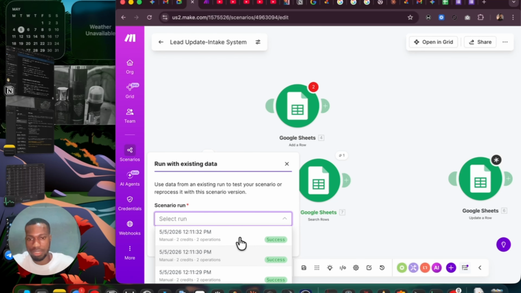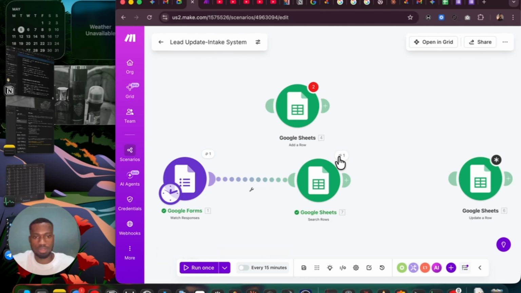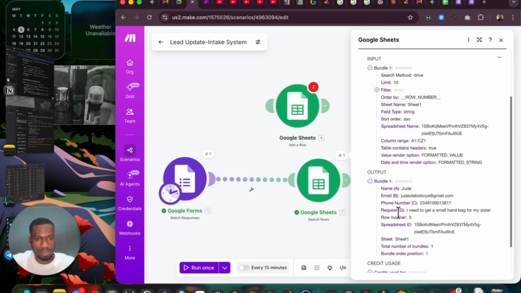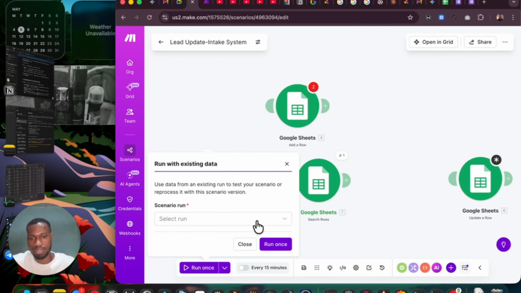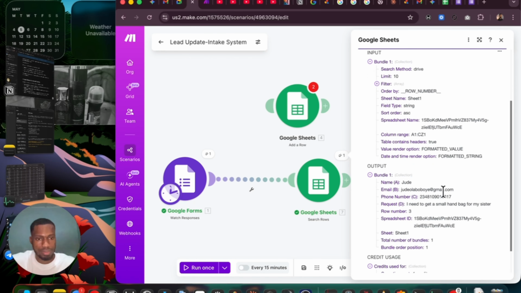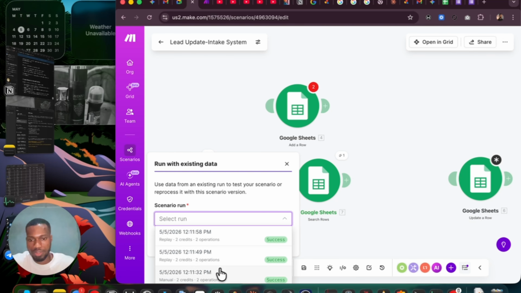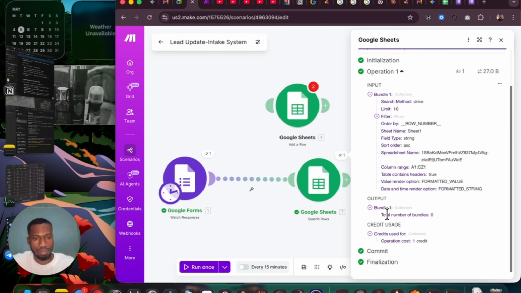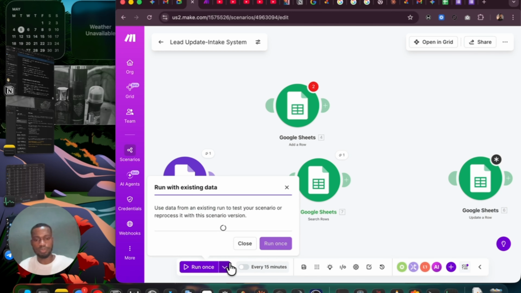Let us go over this again. Let's run once and see. This is based on the last 3, right? So we're running based on this. So what happened here now is that it searched for it, but it's not getting that particular one. That is why it's bringing total number of bundles 0. So it searched for it and it could not get it.